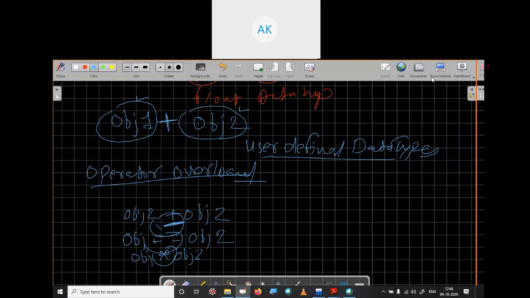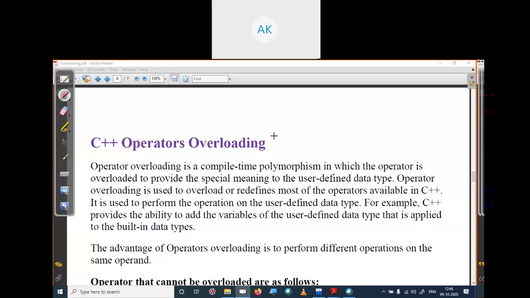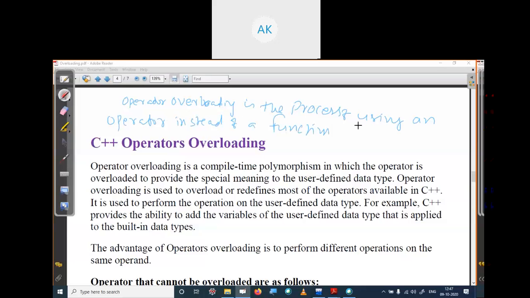Operator overloading is the process of using an operator instead of a function to do a particular operation.